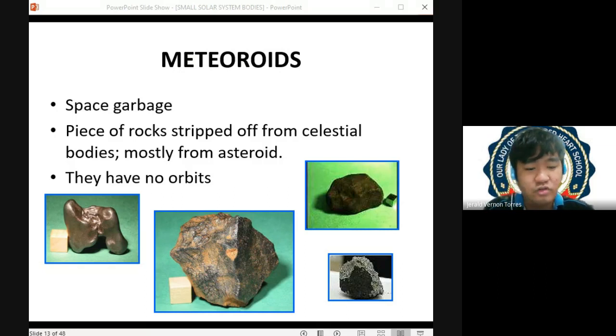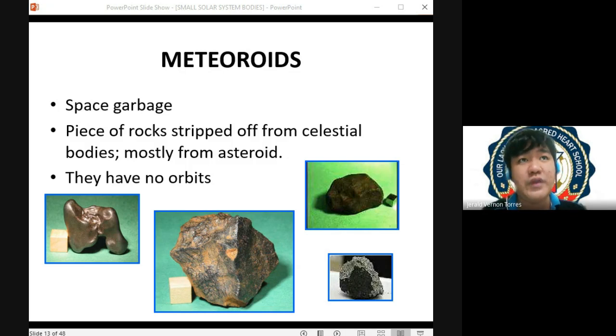These are also hazards that are not due to the internal forces of the planet Earth. Kasi 'di ba yung earthquake and volcanic eruption, if you are going to delve into it, ang cause ng earthquake at ng volcanic eruption natin are forces coming from the insides of the Earth. It's due to endogenic processes or yung mga forces natin na nanggagaling sa loob ng planet Earth.